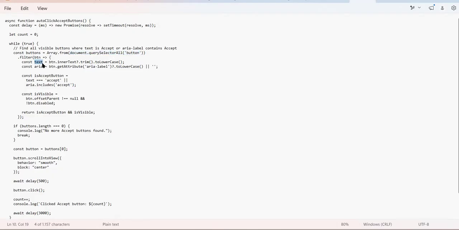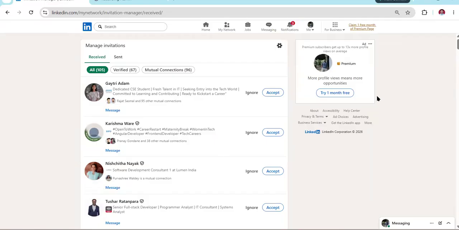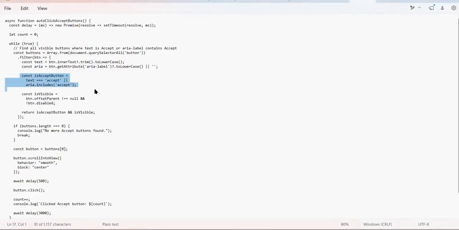Then we are extracting the text. When you say buttons, you get all the buttons, including this, this and this. But what you need is just the button whose text is accept. That code is over here: we iterate and filter, taking just the buttons whose text is accept or whose aria-label includes accept. Then we check whether it is visible, within the offset and within the viewport. If it is, we keep it. So we got the buttons for accept.